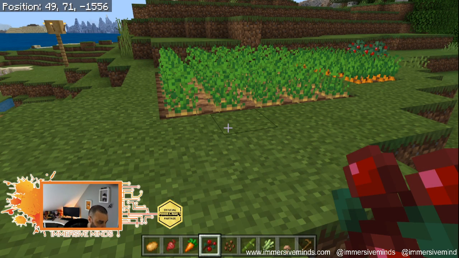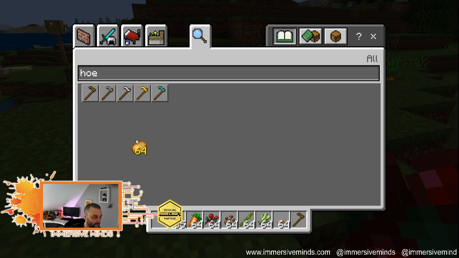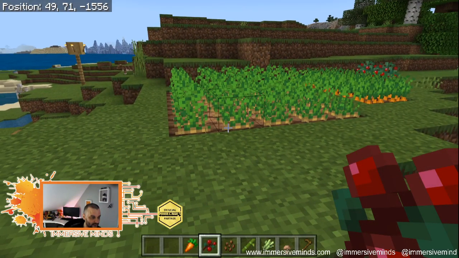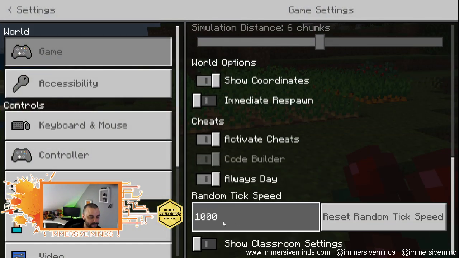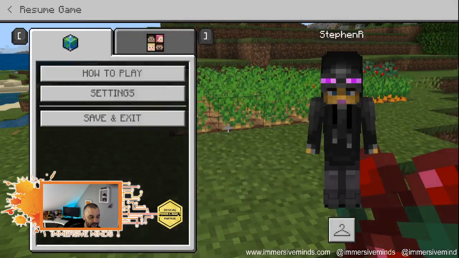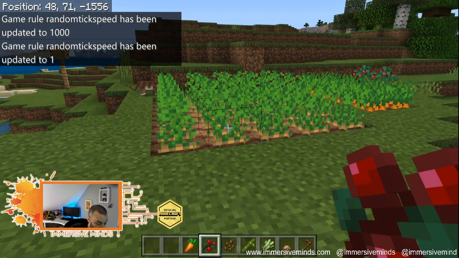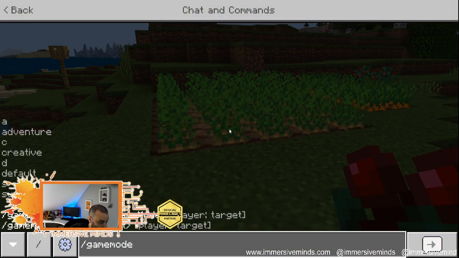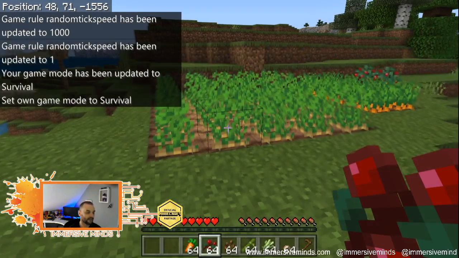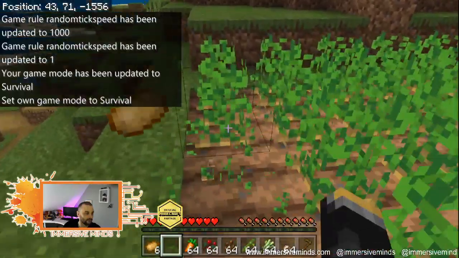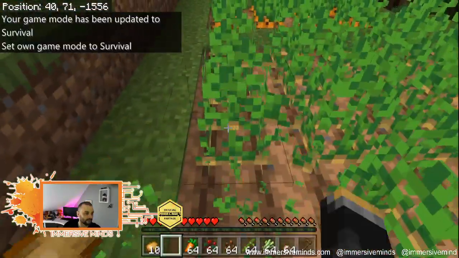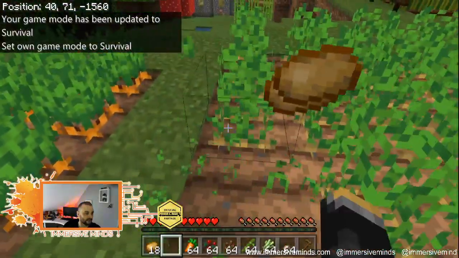Now I'm just going to get rid of my potatoes and my beetroot. I don't need them anymore, and we'll just stick to that just now. And then I'm going to reset the random tick speed. And then I'm going to go game mode 0. That's going to put me back. And then what I'm going to do is I'm just going to collect potatoes. Just collect these.